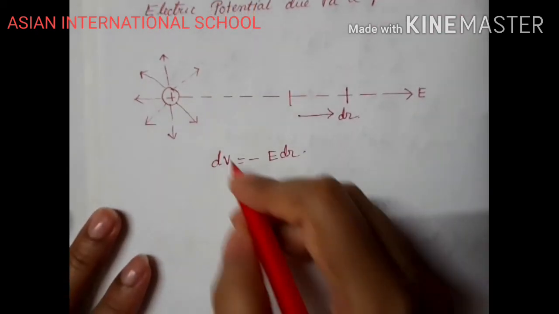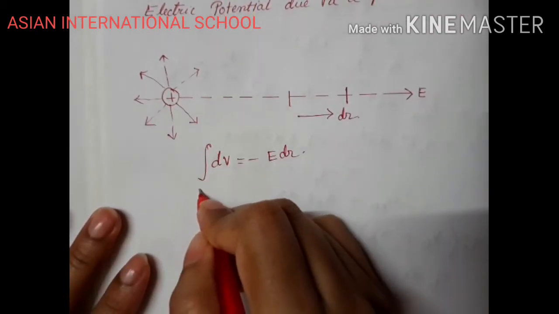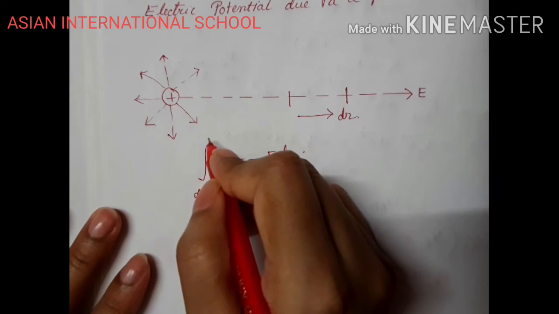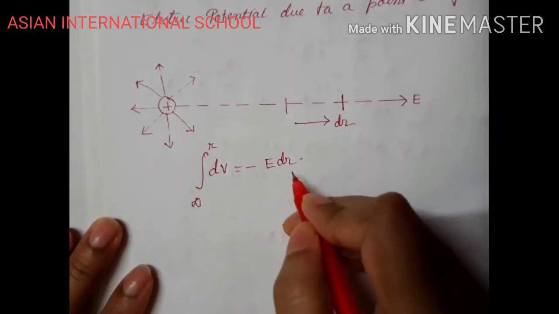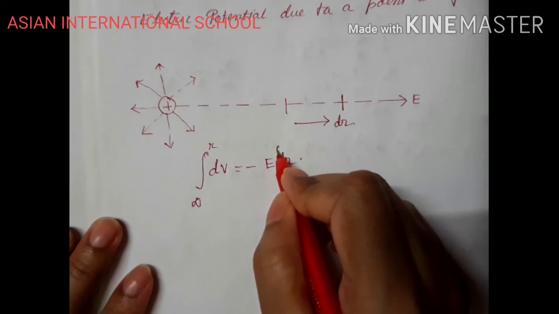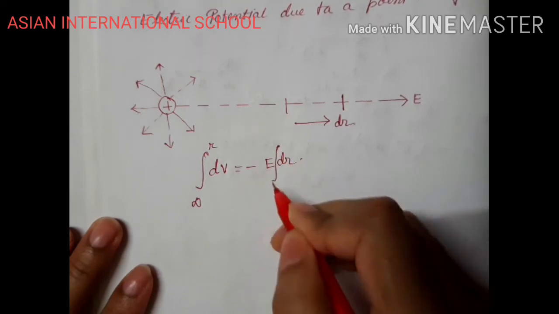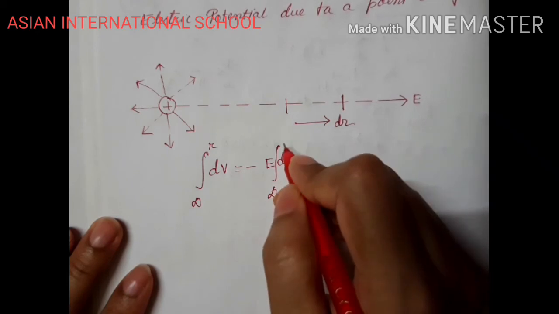While we integrate, the lower limit is infinity and the upper limit is a certain distance r, and here also from infinity to r.